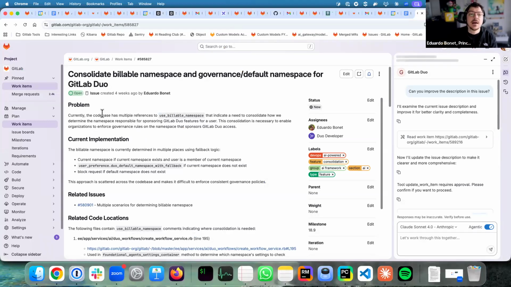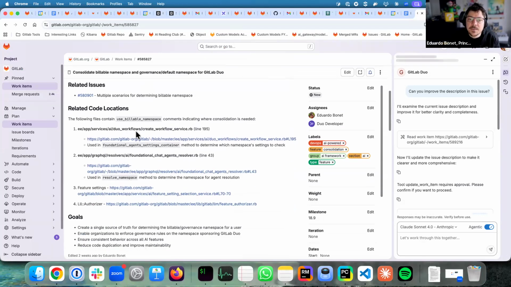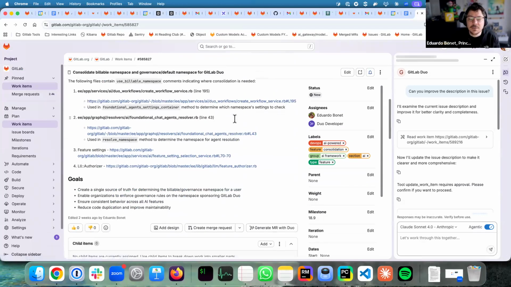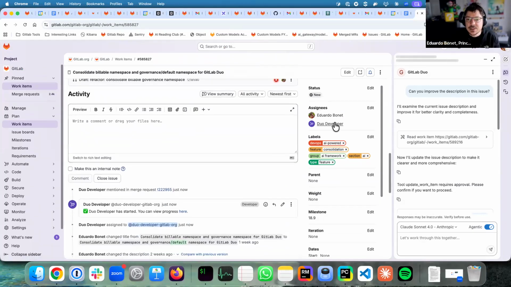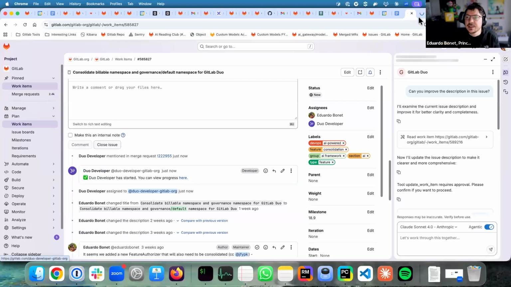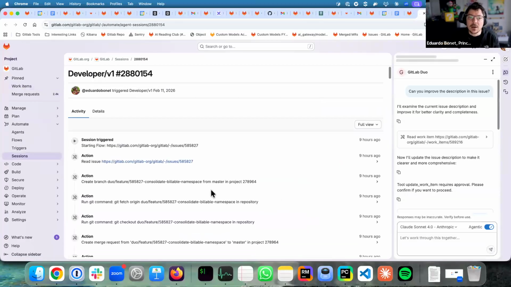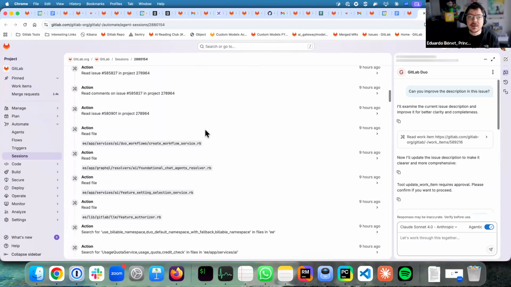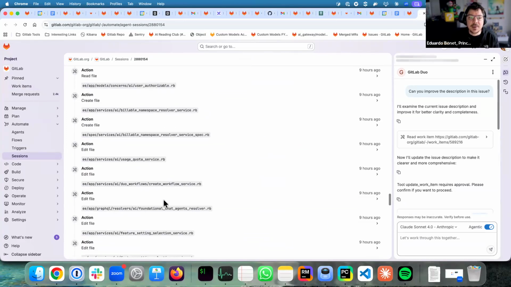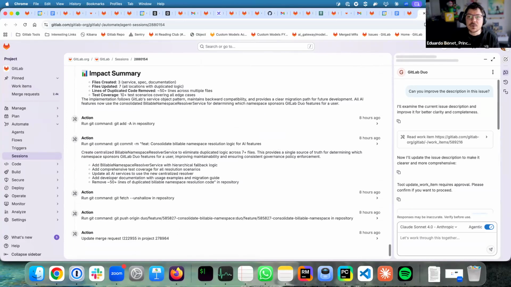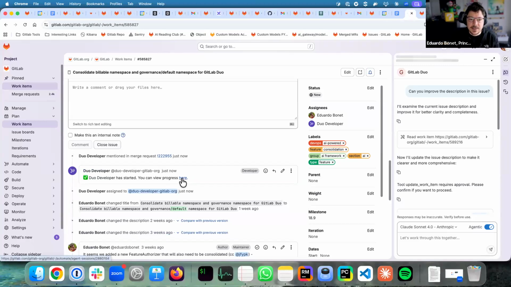I have an issue that I created a while ago with a lot of code, a lot of specs here, and then I can assign it to a developer. The developer will then create a session over here, and will do a lot of different things. We'll try to read, fetch files, create a plan, and then implement the plan. And then we'll create a merge request, right? So then it created this merge request right over here.